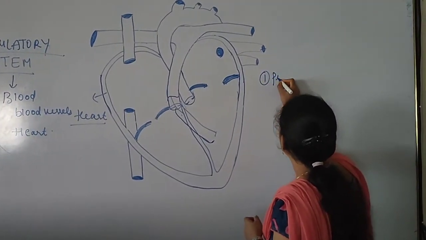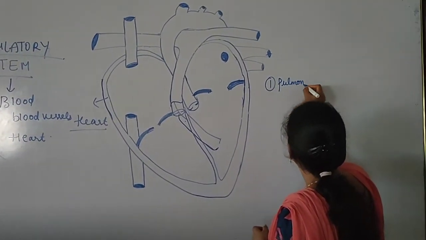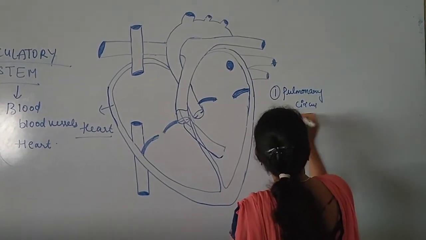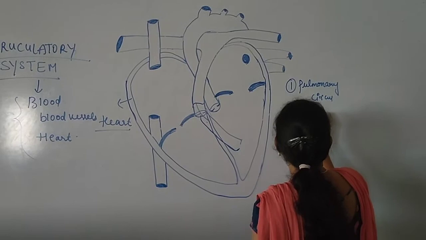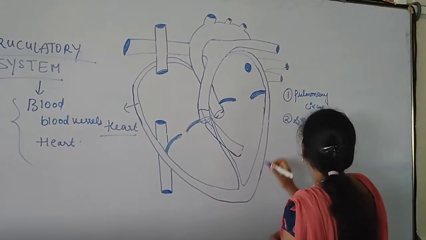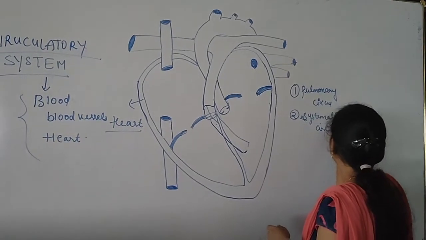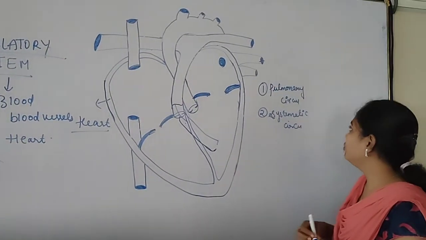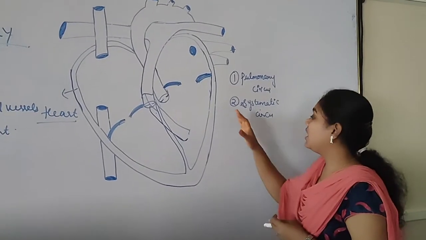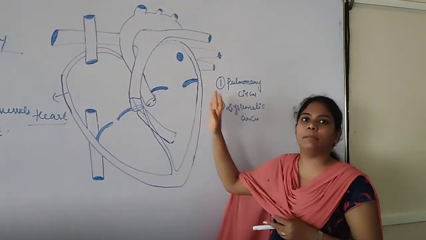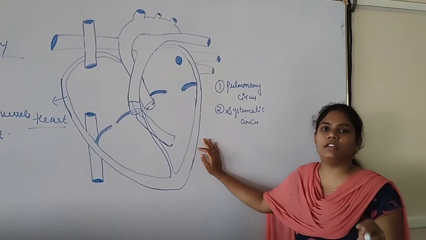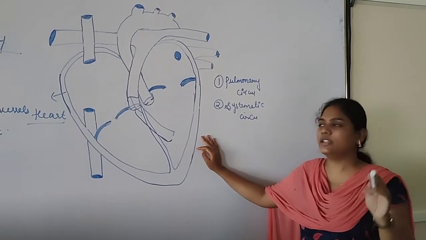One is pulmonary circulation and the other is systemic circulation. Coming to the first, pulmonary circulation. So what is pulmonary circulation? The circulation which takes place in the pulmonary region is known as pulmonary circulation.